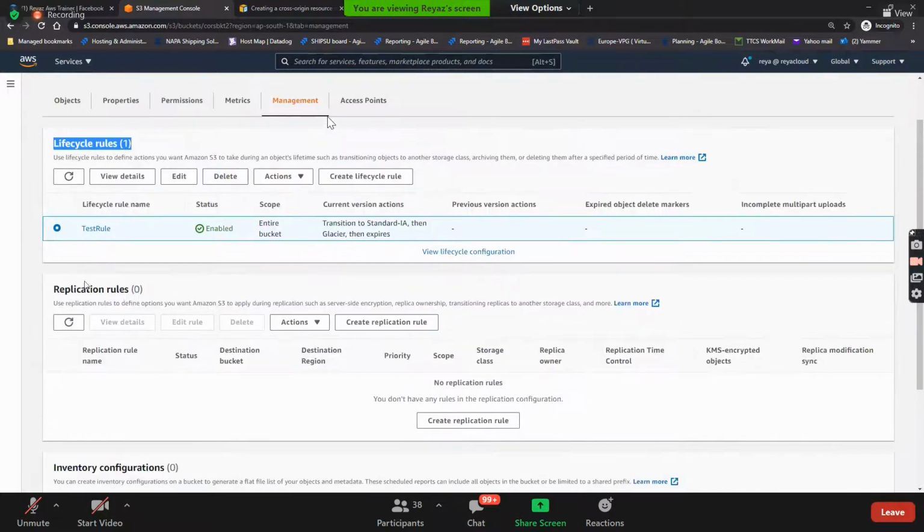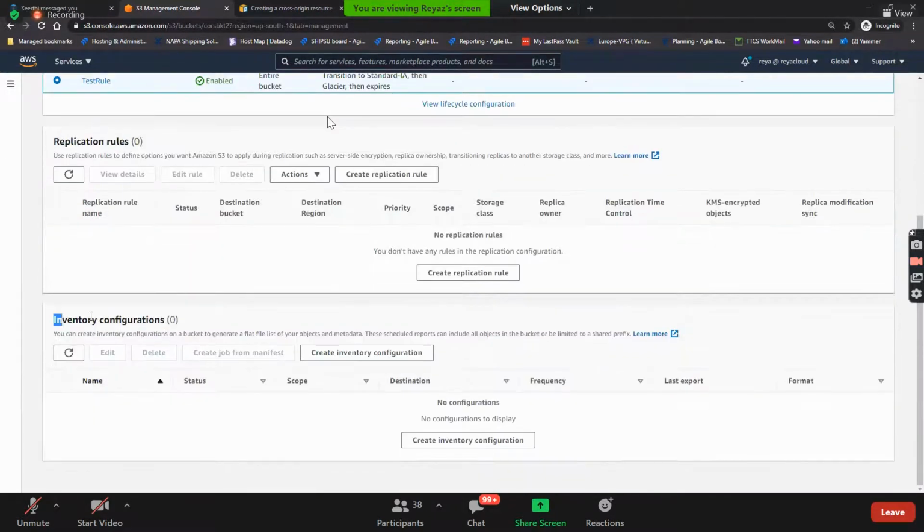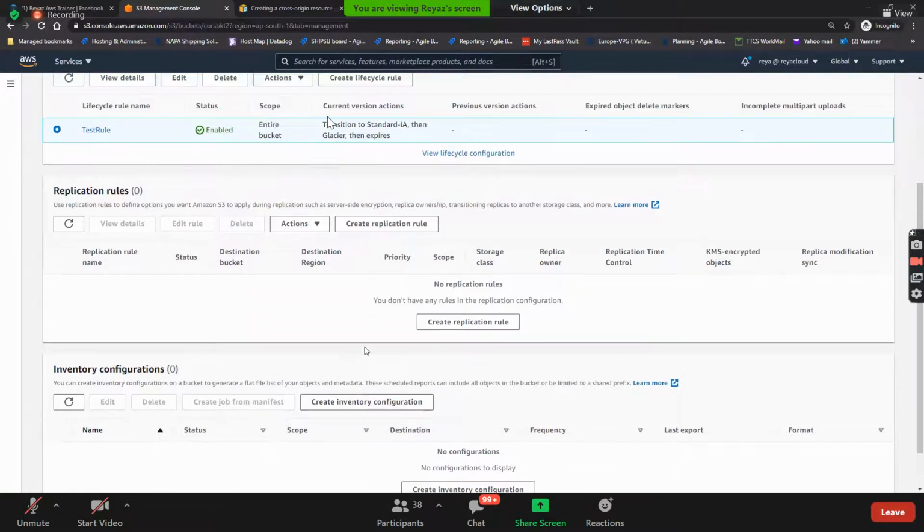And then I'll come to the replication for sure. And this is, guys, inventory. Don't do this here now, because it will take 24 to 48 hours to do the inventory. What is the meaning of inventory? To get the details of what you have inside the bucket here. If you want reports, it generates flat files of your objects and metadata. It can schedule the reports, and it will know the details of all the objects you have here, and you can use it for your auditing or reporting purposes. Actually, this is for inventory, but don't do this.